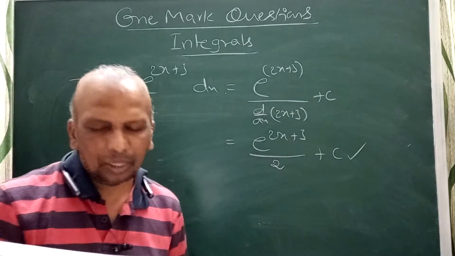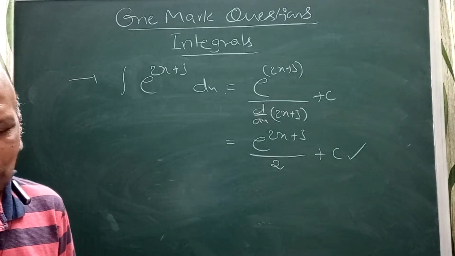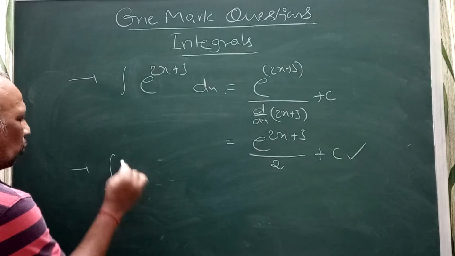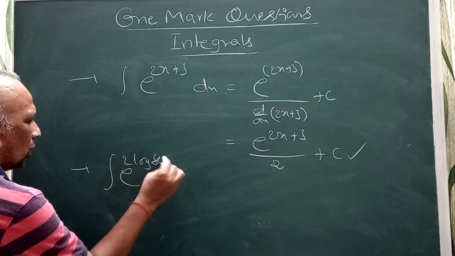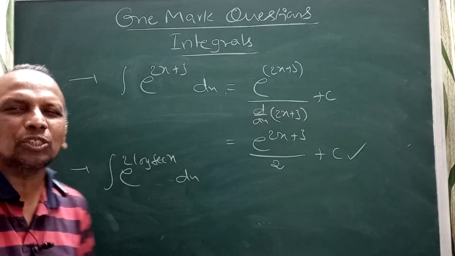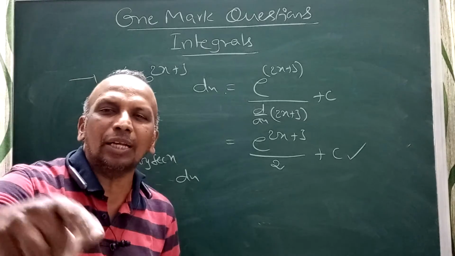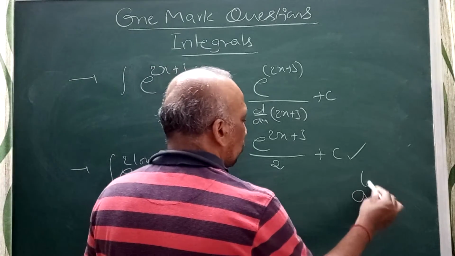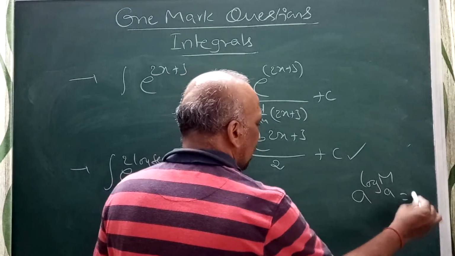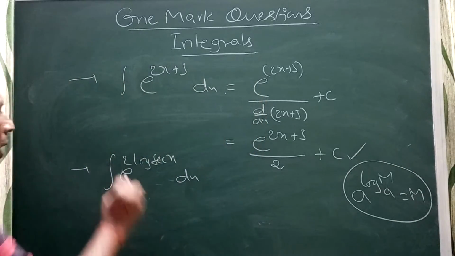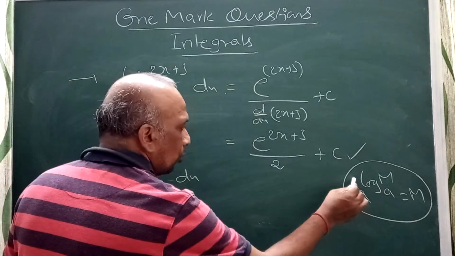Next, another one. Integral e to the power of 2 log secant x dx. You see that problem. In the previous section, yesterday, we discussed this. You remember, e to the power of log m base a is equal to m. You remember this property. Here the log coefficient should be 1.